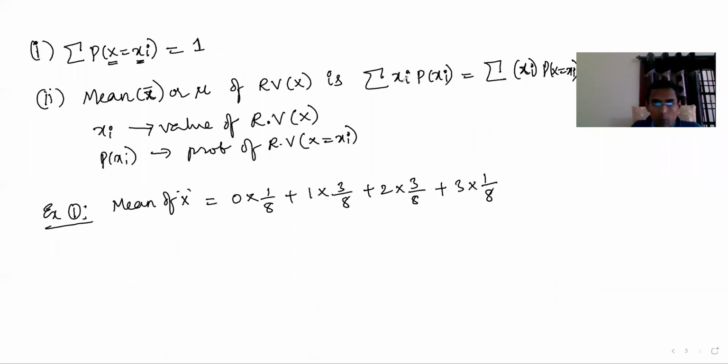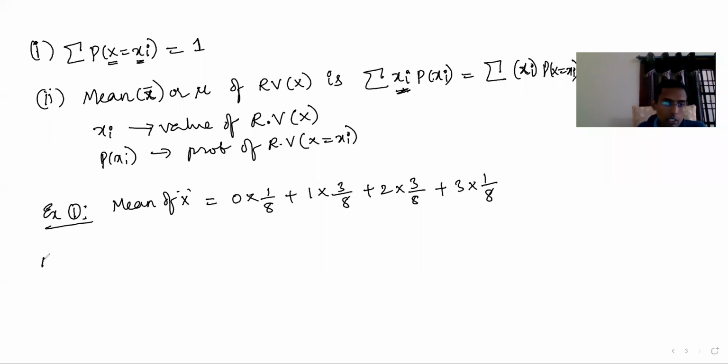So this is what is mean. Mean means what here? This is summation of xi, the variable and its probability, plus variable and its probability. First variable and its probability, and next the second value of the variable and its probability, like that. So this is what is a mean.